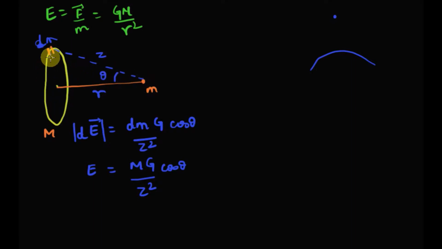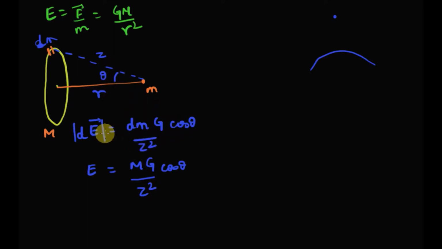Now as we can see, because of symmetry, let's say we consider a similar small dm here, just diametrically opposite. Because of symmetry, all the vertical components of E will cancel out each other. So only the component of E along the axis of the ring will be there. What will be the component of this gravitational field along the axis? That will be this whole term into cos theta, right?